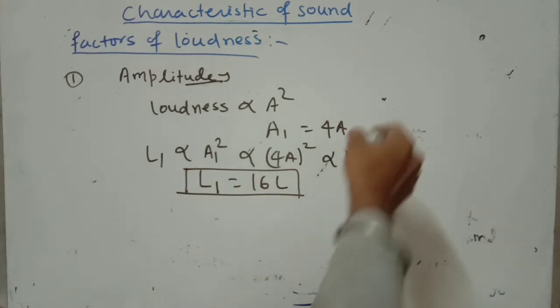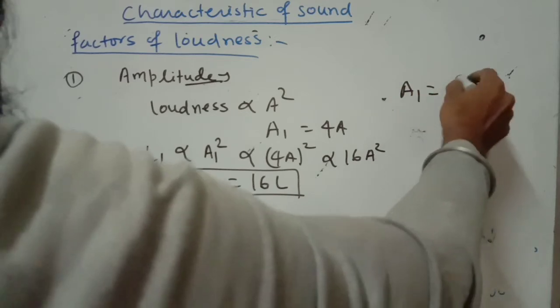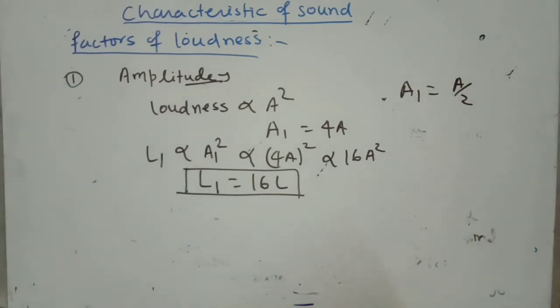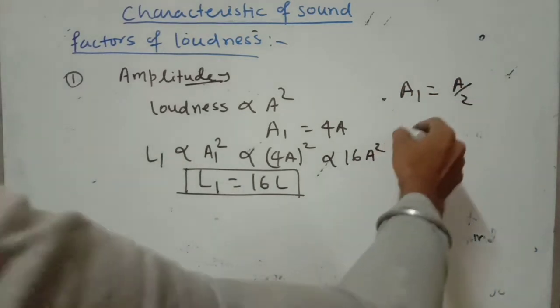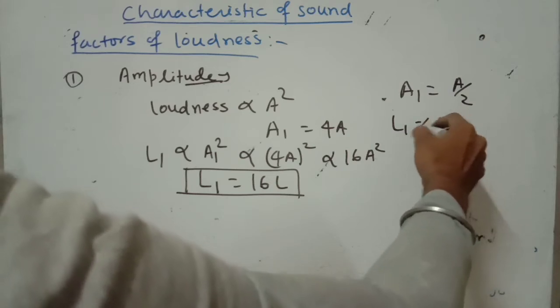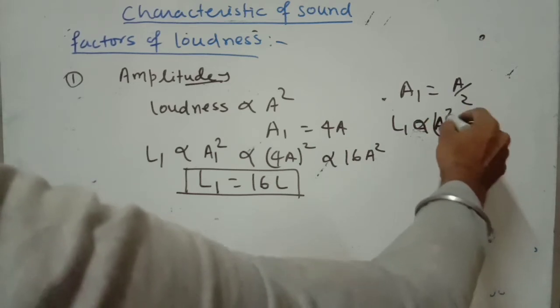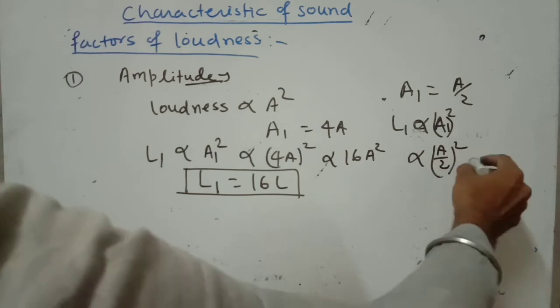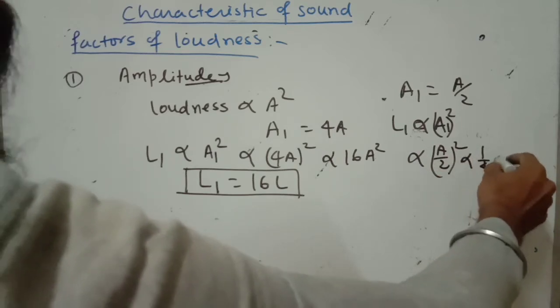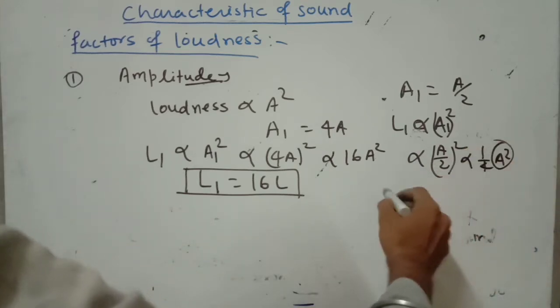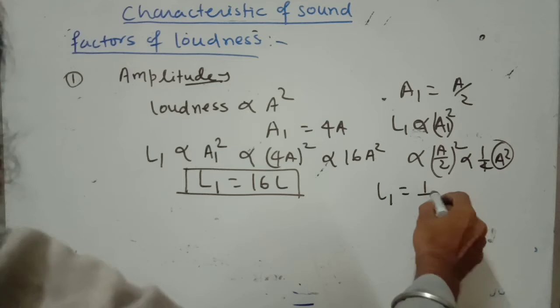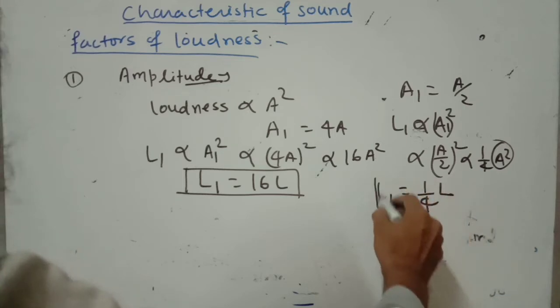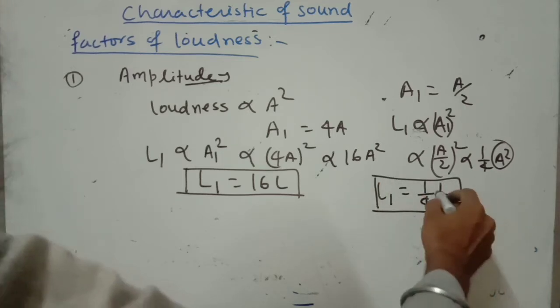Okay, if the amplitude becomes half of the initial, what happens? Loudness is directly proportional to A1 square, so you can write (A by 2) whole square, which is 1 by 4 A square. A square is L, so L1 equals 1 by 4 L. So it decreases to 1 by 4 times.